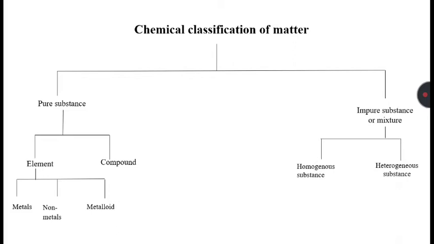Chemically, matter is classified into two parts, pure substance and impure substance. Again, pure substance is classified into elements and compounds. Again, element is classified into metals, non-metals and metalloids, and impure substances are also known as mixtures. They are classified into two parts, homogeneous and heterogeneous mixtures.